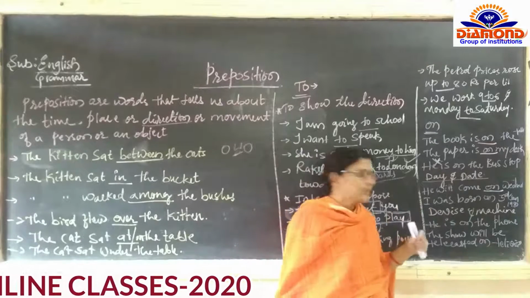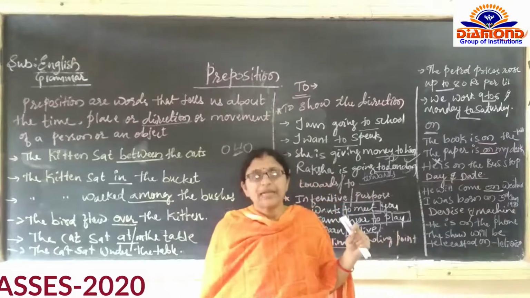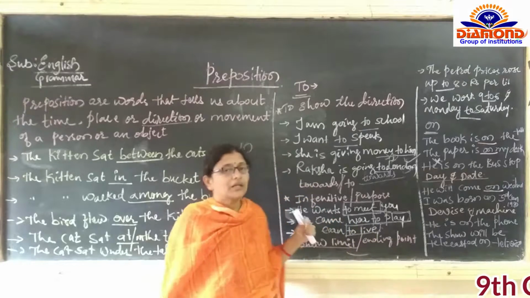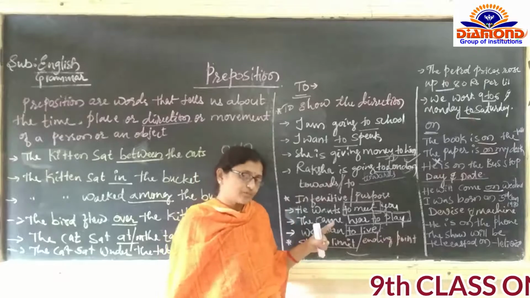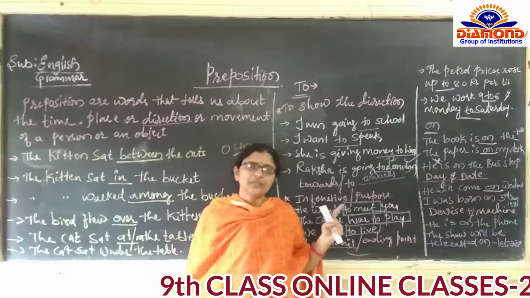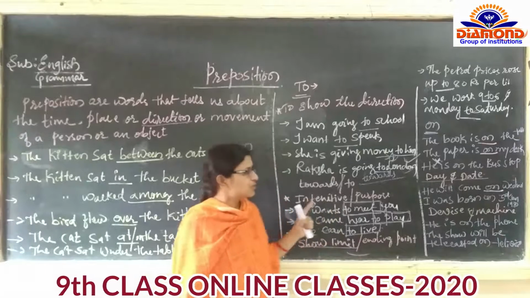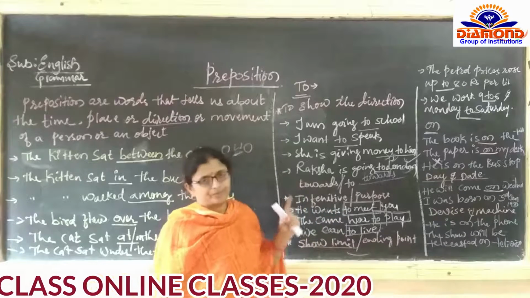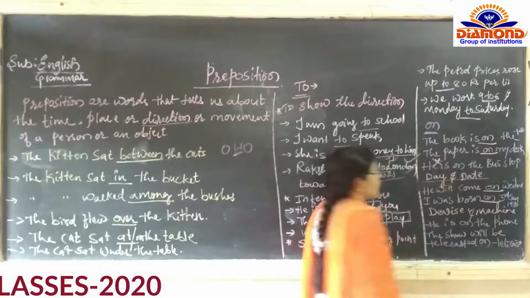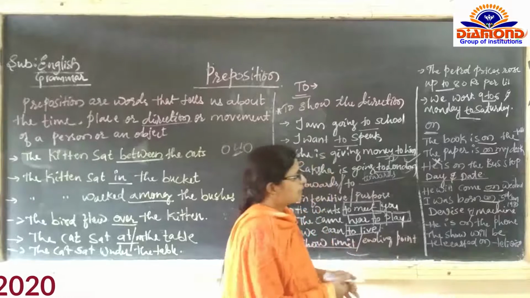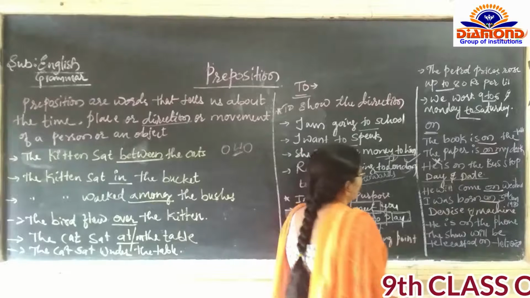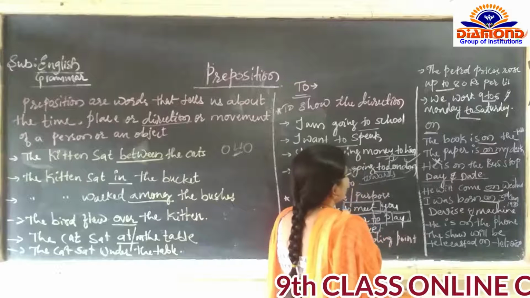I was born on 3rd January 1980. Before the day also and before the date also, we must use "on". So be clear about this point. I was born on 3rd January 1980.